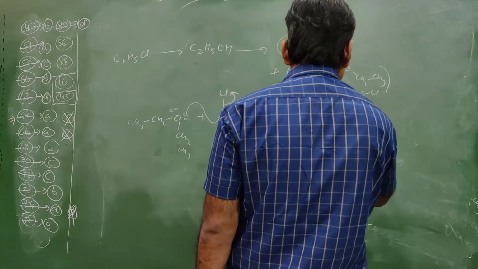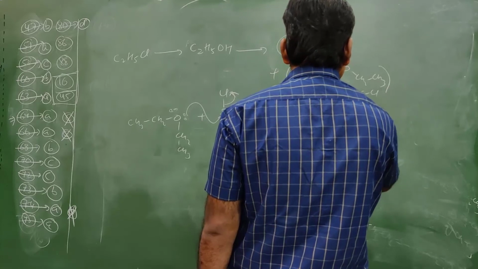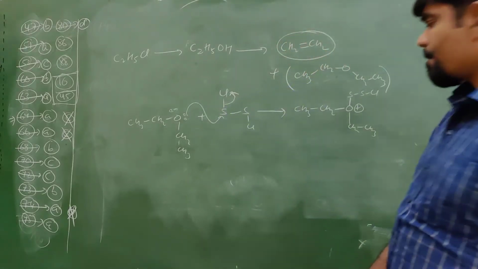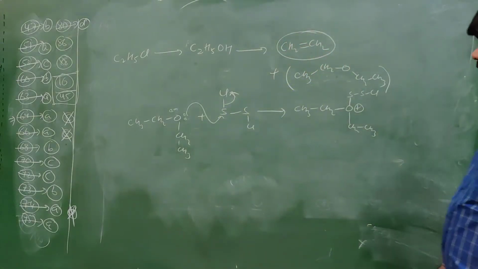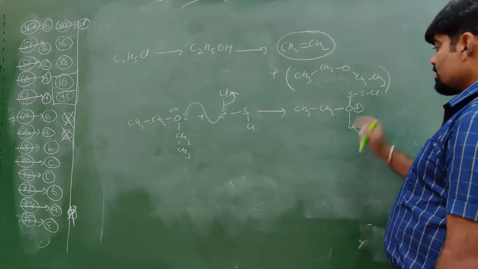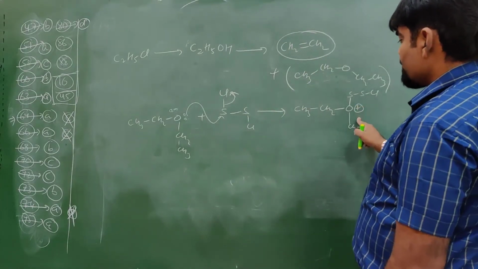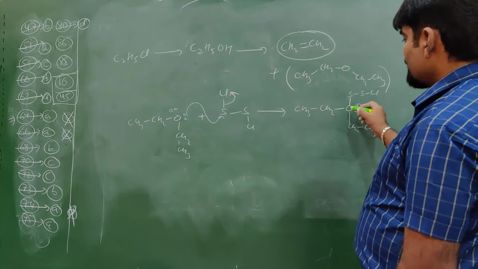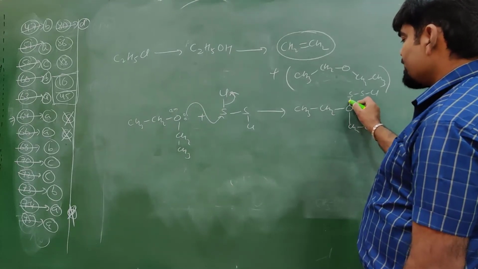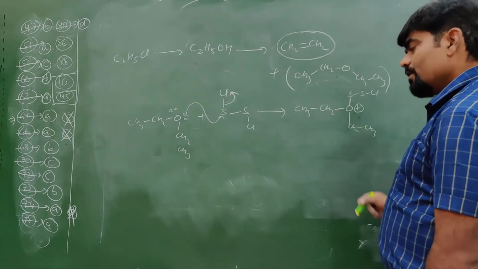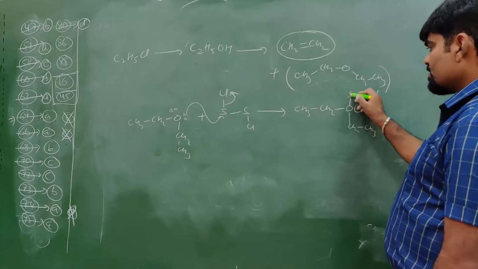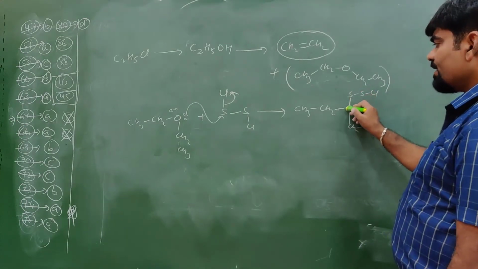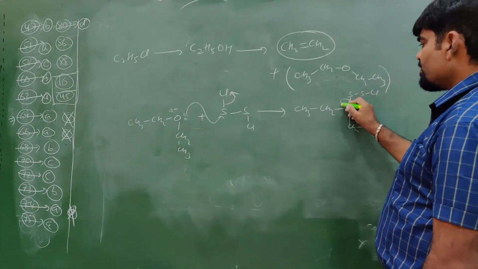Over here CH2CH3. This oxygen is plus. Again, if this oxygen is plus, what will happen? Either this bond is shifted or this bond is shifted. Which bond is shifted? Oxygen sulfur bond is weaker than carbon oxygen bond, so this bond is shifted.